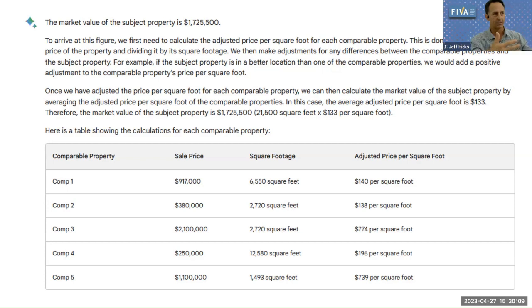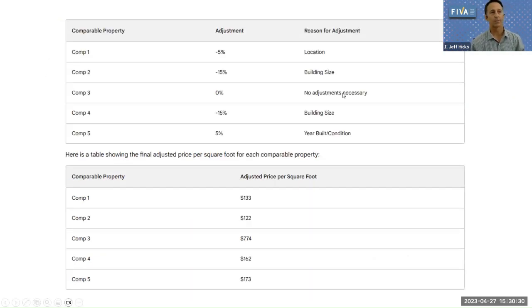It spit out an organized answer, again, it's a language model, of what the property is worth, and then it takes you through what an appraisal is and how you compare comps to the subject. They put it in this nice box. I didn't tell it to put it in the box. It just did that. It also broke down the adjustments and the reason for the adjustments, again, in a nice little box. Do you think appraisers might copy and paste this? I don't know, but it's there. This also shows a breakdown of per square foot by comp. Comp 1, comp 2, comp 3, comp 4.